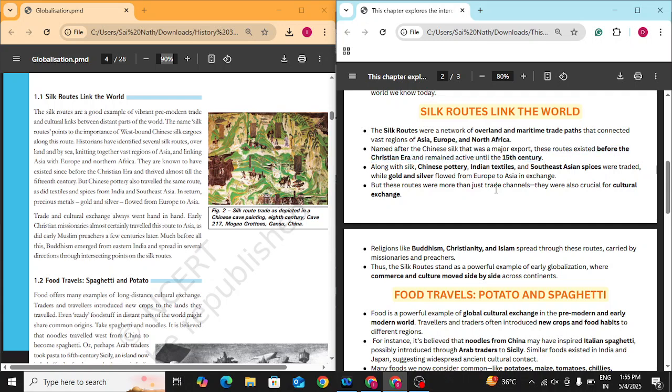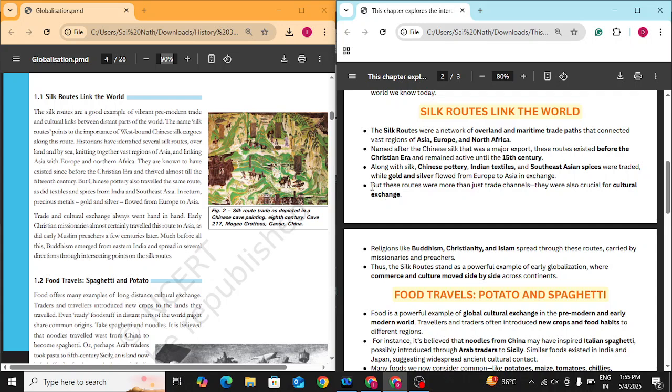Okay. Now, famous for silk, even Chinese pottery, Indian textiles, and Southeast Asian spices were traded, with gold and silver that flowed from Europe to Asia in exchange. That is, today we wait for foreign exchange. Dollar is supreme. In the past, Chinese and Indian textiles were worth a lot of gold and silver from Europe. Okay, at that time China and India were the major nations that dominated the world.